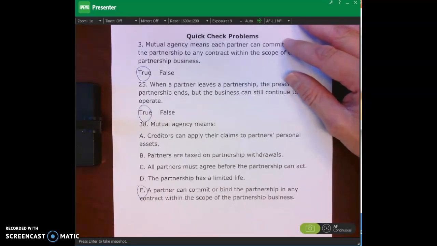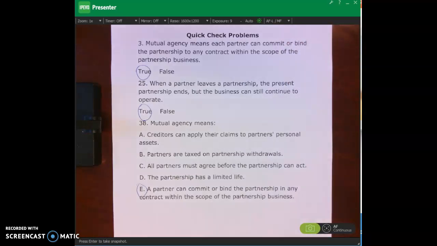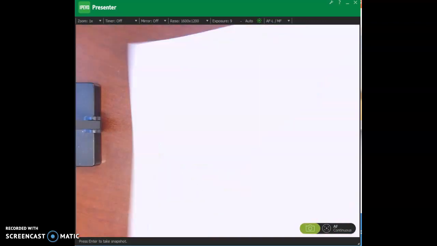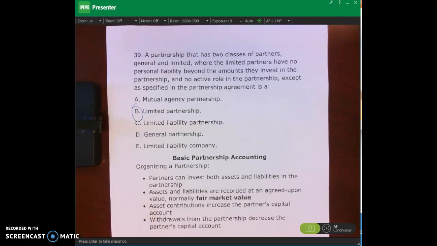Number 38, mutual agency means a partner can commit or bind the partnership in any contract within the scope of the partnership business. And then on page 289 here, number 39, a partnership that has two classes of partners, general and limited, where the limited partners have no personal liability beyond the amounts that they invest in the partnership, and no active role in the partnership except as specified in the partnership agreement, is B, a limited partnership.